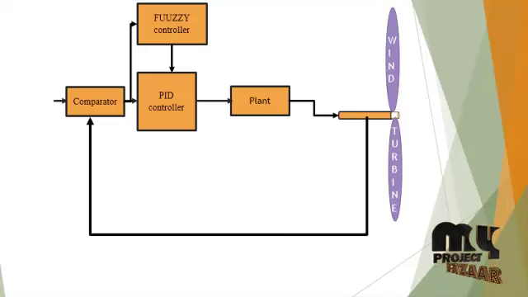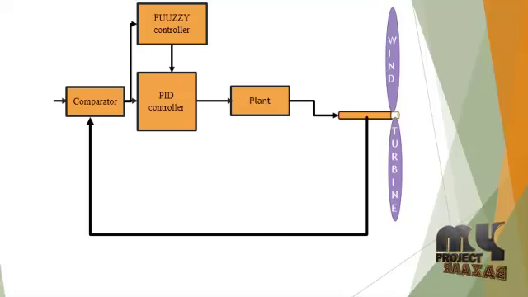The wind turbine is controlled by using PID, fuzzy and adaptive fuzzy controllers. Generally, first we apply only the PID controller, then the overshoot increases. Next we apply the fuzzy controller, the overshoot will be decreased, but there are slight changes in the speed of the wind turbine. Next we use the adaptive fuzzy PID controller, then the overall overshoot will be reduced and the overall problem will be resolved by using the adaptive fuzzy PID controller.